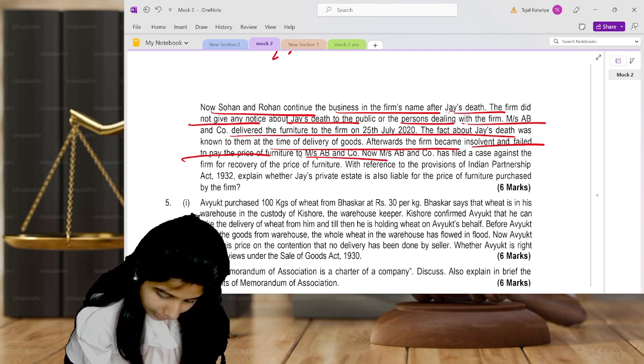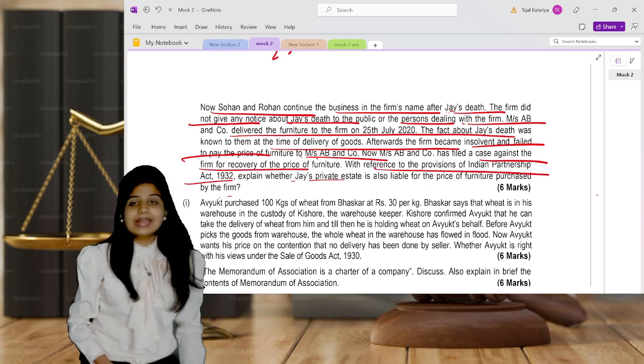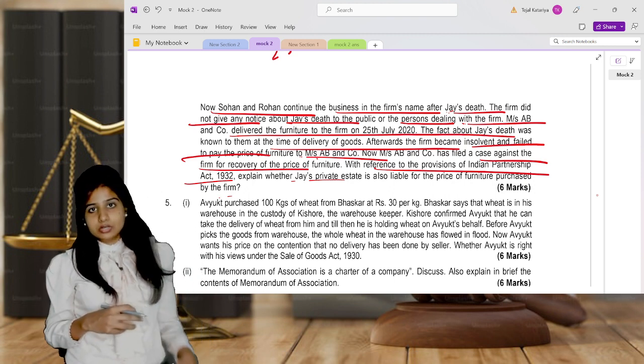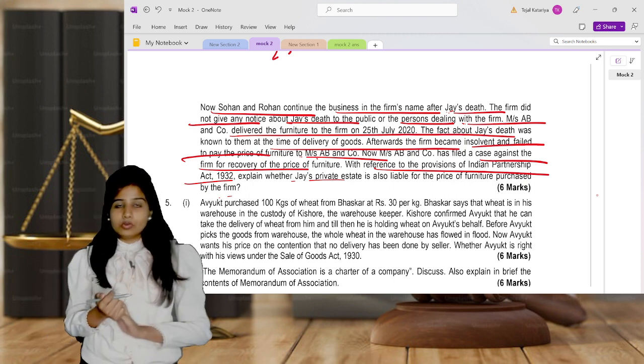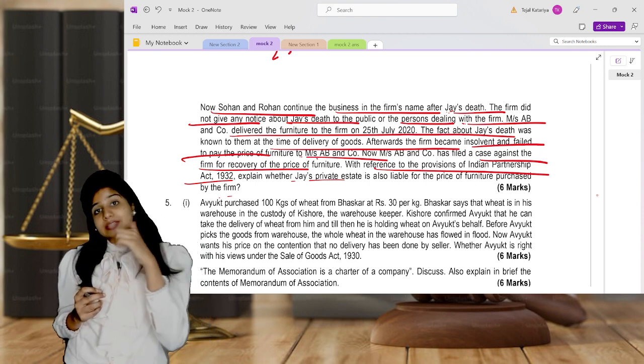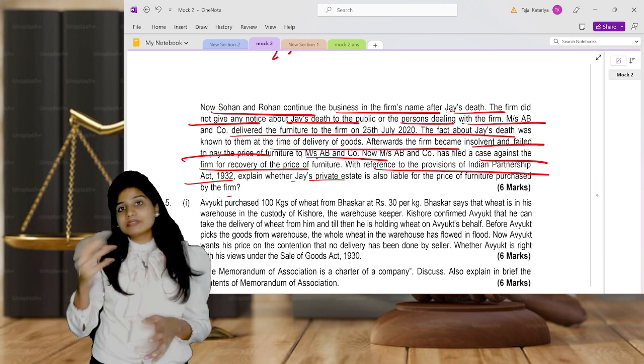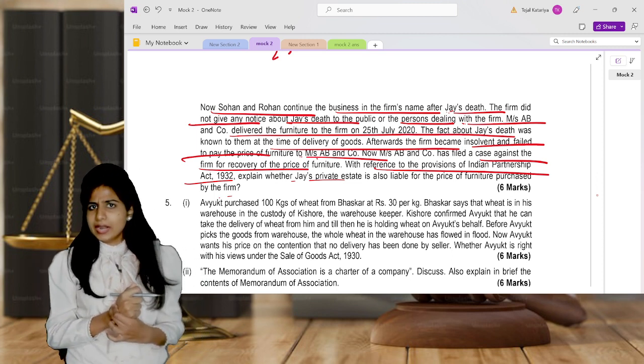AB and Co. Now AB and Co file the case for the recovery of furniture. What will happen? If they are receiving the furniture, obviously they are liable to pay that amount. But this contract was made when Jay was alive, but the goods have been delivered after the death of one of the partners.